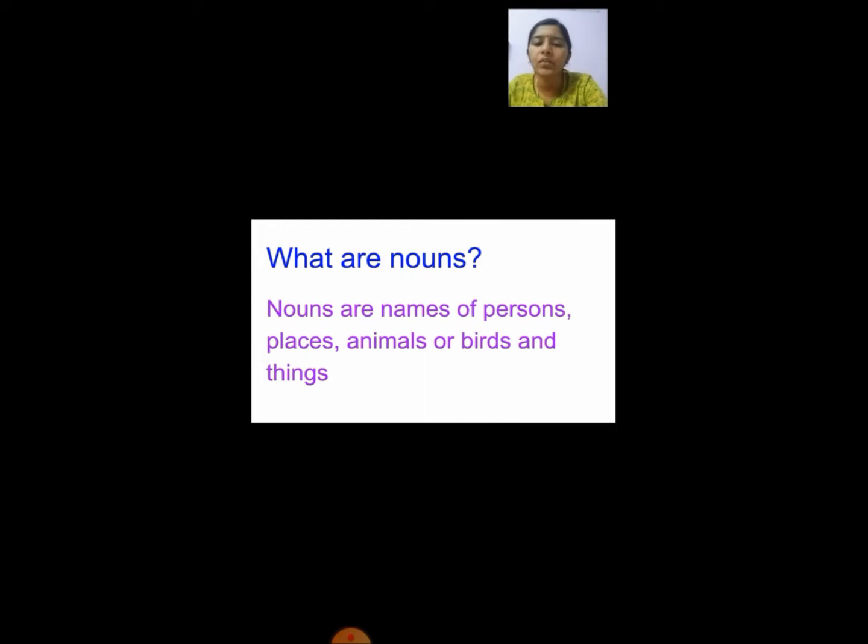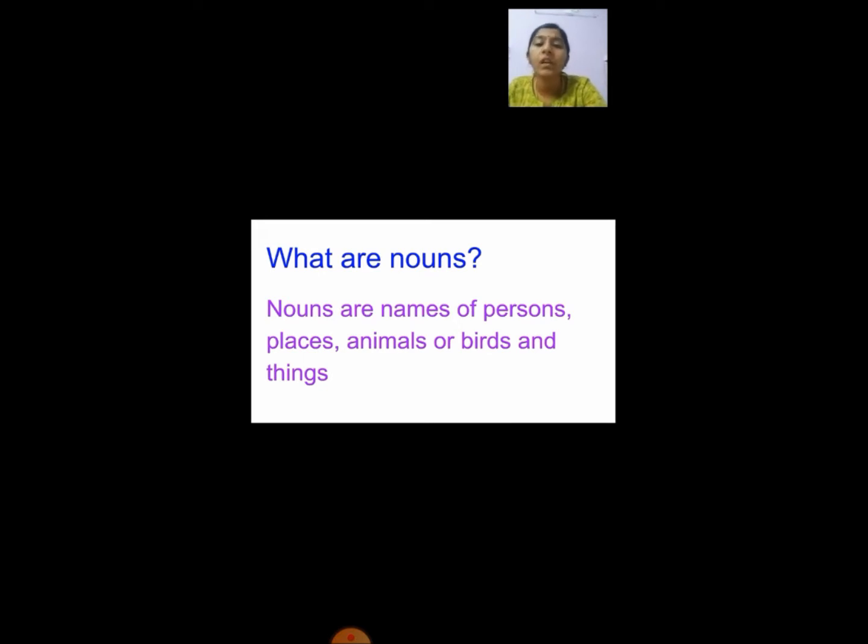And things are nothing but paper, pencil, notebook, those things. So like that we have names, those are nouns. Nouns are names of person, places, animals or birds and things.